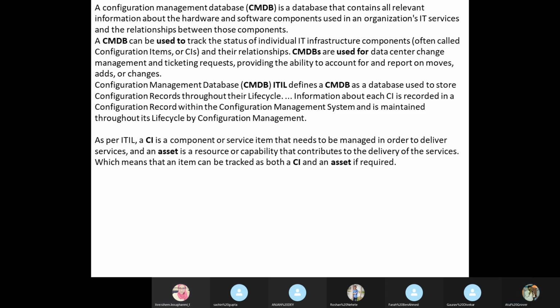Farha? A configuration item is a component, every component in our environment that needs to be managed or tracked, something like that. Okay.